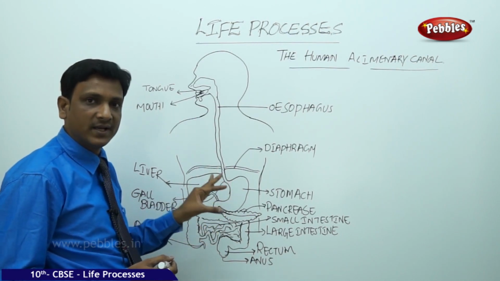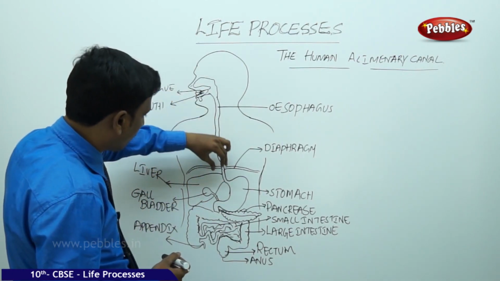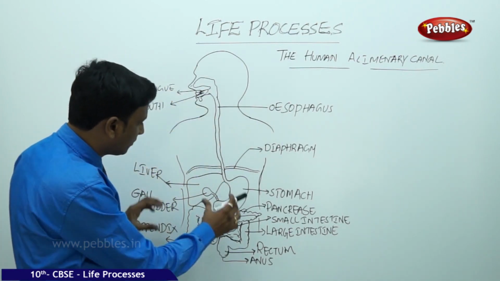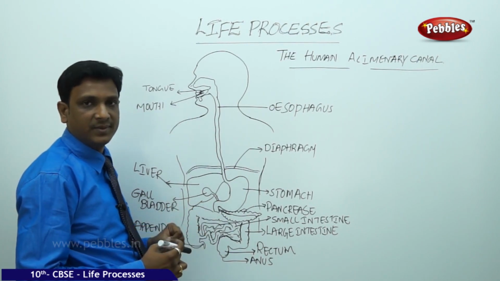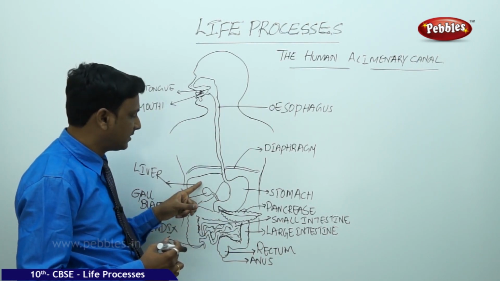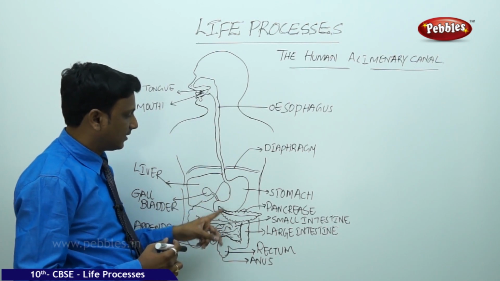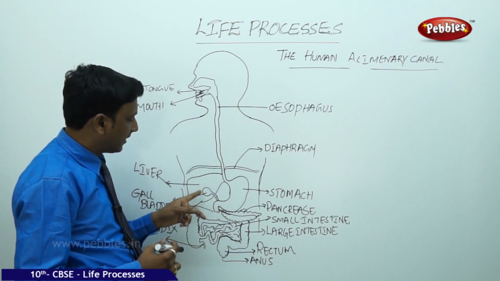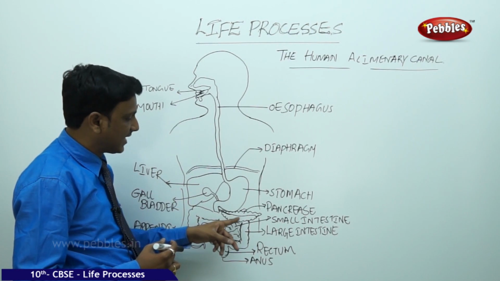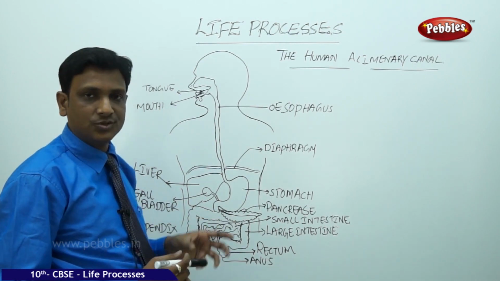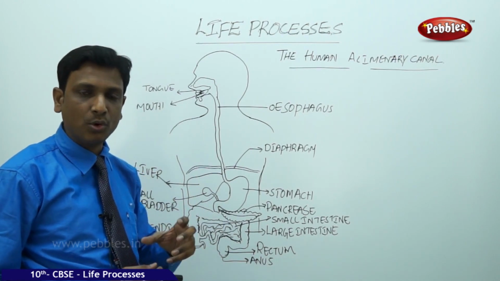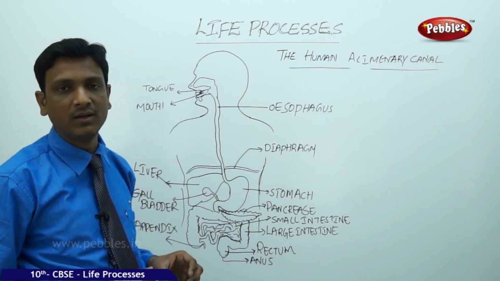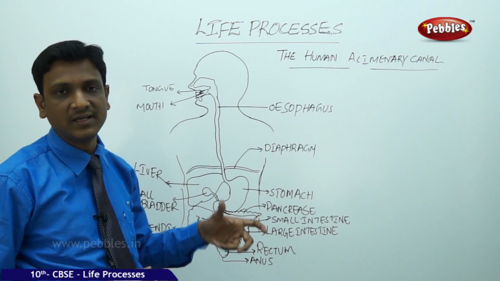And one more thing we can observe here is that this alimentary canal is associated with some glands. Different glands are attached to this alimentary canal. You can see the liver, it is attached to the human alimentary canal, and the gallbladder and pancreas are also attached. These glands secrete some secretions. They pour their secretions into the alimentary canal, which help in the chemical digestion part.